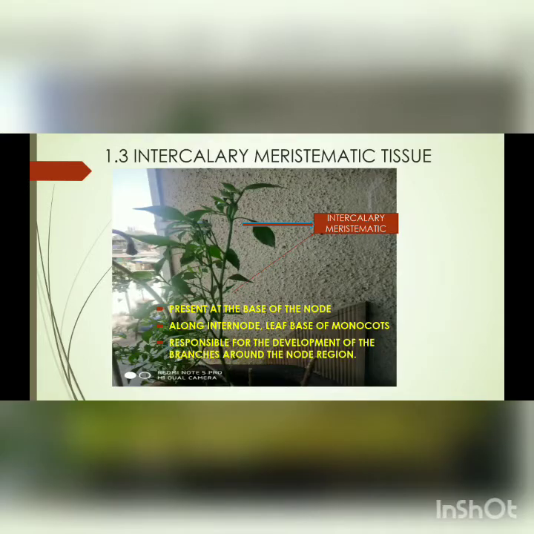Intercalary meristematic tissue is the final part of the meristematic tissue. As you can see in this photograph, they are present at the base of the nodes along the internode and leaf base of monocots. In this plant, we can see the intercalary meristematic tissue is present at the base of the node. They are responsible for the development of branches and growth around the node region.